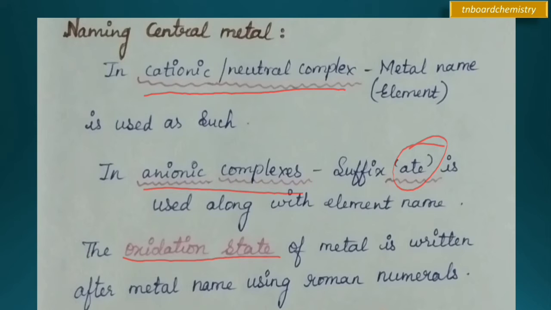Okay, naming the central metal. If the central metal is a cationic or neutral complex, it is named as such. And if the central metal is an anionic complex, it is named with the suffix ate. Okay, with only 4 to 5 points to remember, we can write the nomenclature of coordination compounds. It is a very simple topic. By practice, we can easily do this nomenclature of coordination compounds.